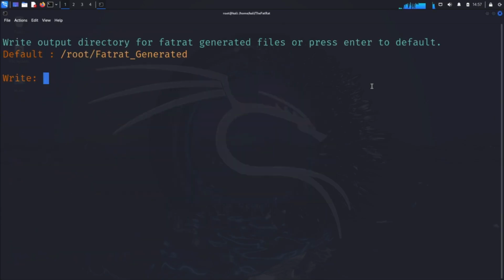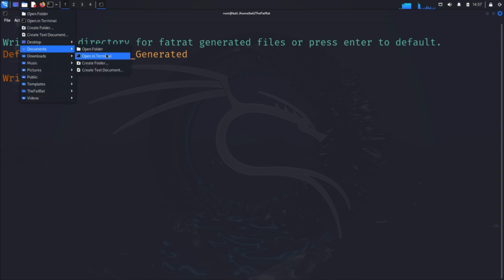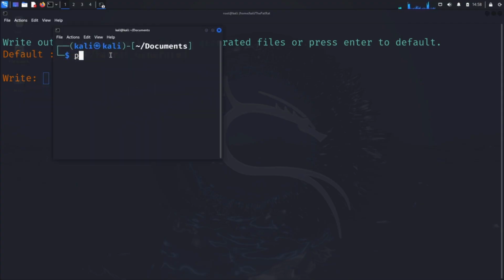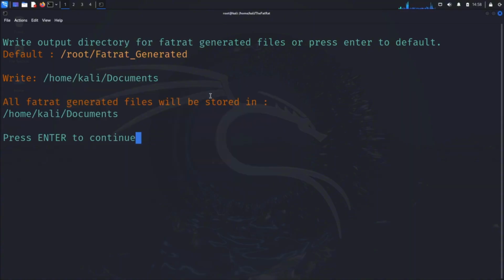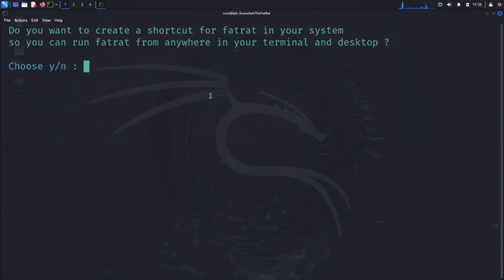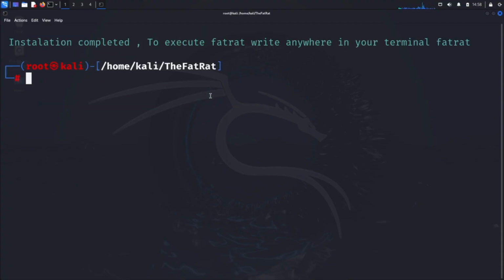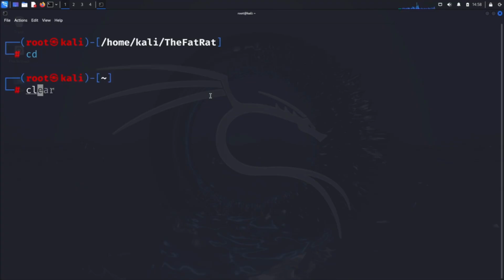Next, it will ask for a folder path to save your generated payloads. While you could use the default path, let's make it more accessible. Open a new terminal in your Documents folder, run pwd to get the complete path, copy it, and paste it back in TheFatRat's terminal. When asked if you want to run TheFatRat from anywhere using the TheFatRat command, type Y and press enter. This makes the tool easily accessible from any directory.